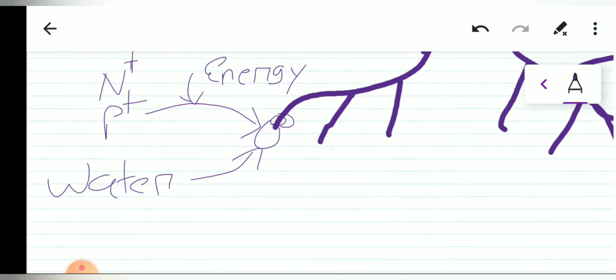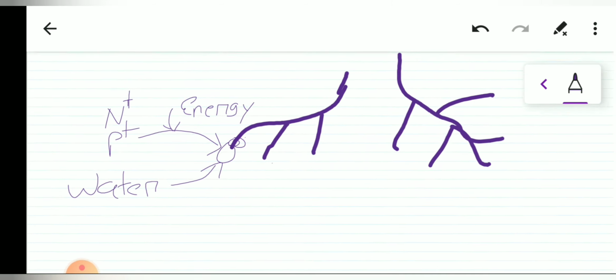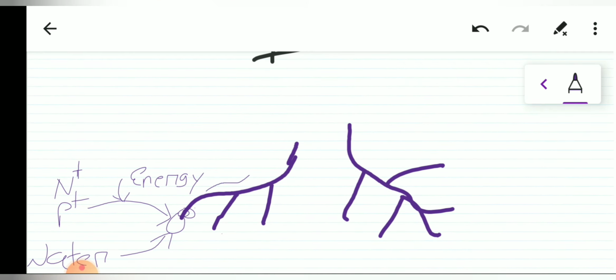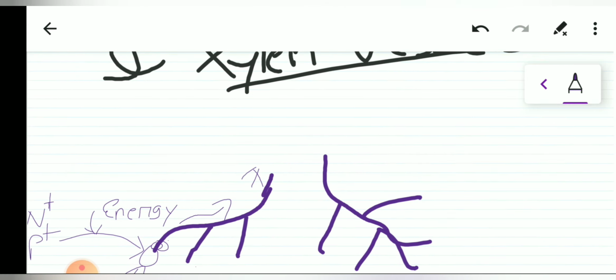This will lead to a column of pressure getting developed. This will push the minerals and the water above in the xylem, and this will lead to the formation of a pressure column, also known as root pressure.